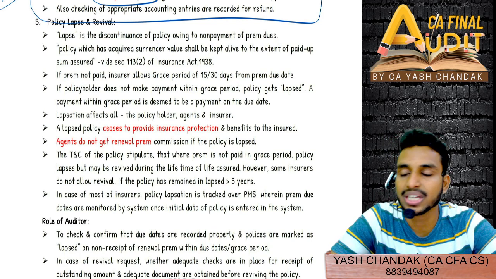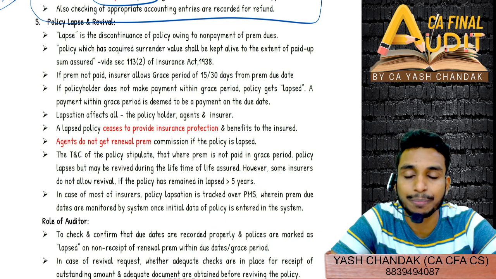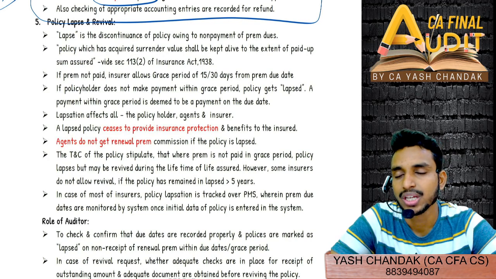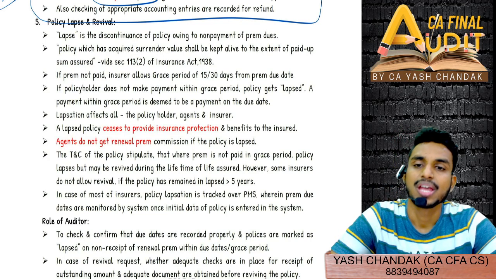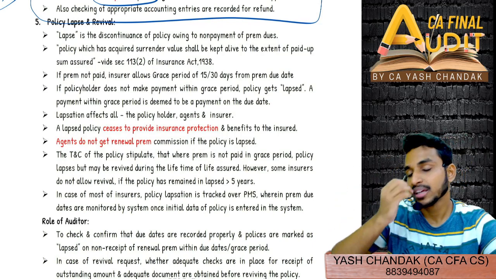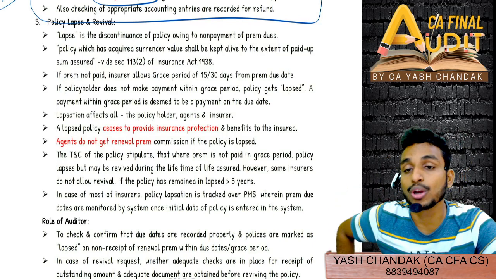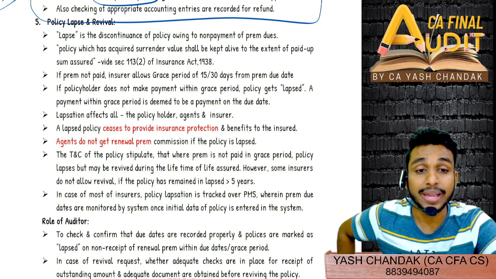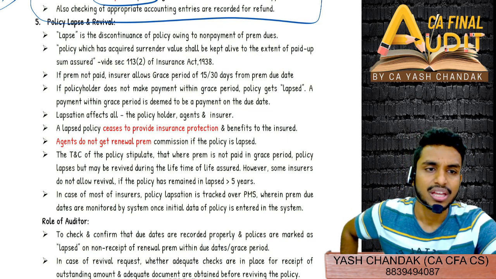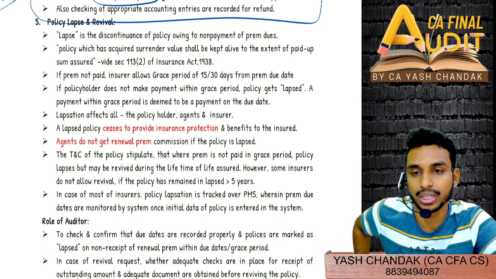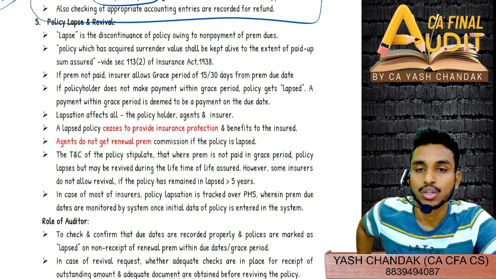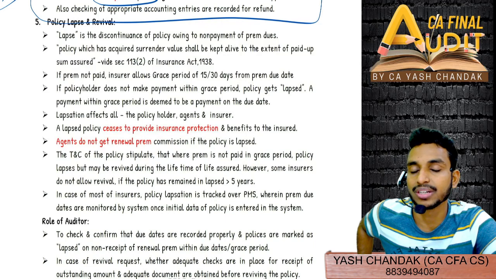Generally you get a grace period if you are not paying on the due date, around 15 or 30 days. If you are paying within the 15 or 30 grace period days, then your policy will continue from the retrospective date, from the day the due date was.